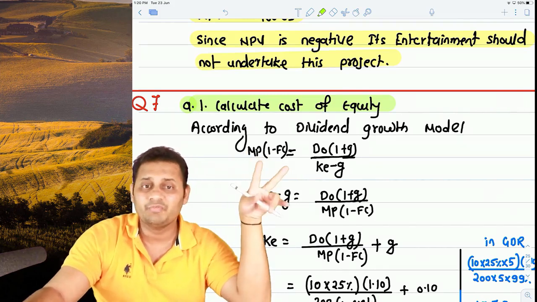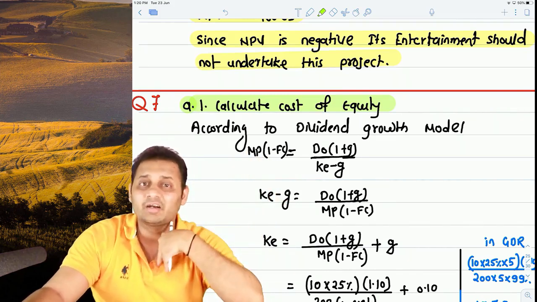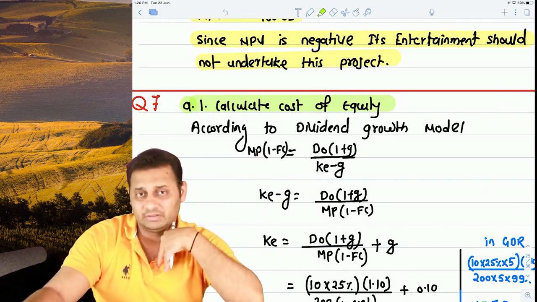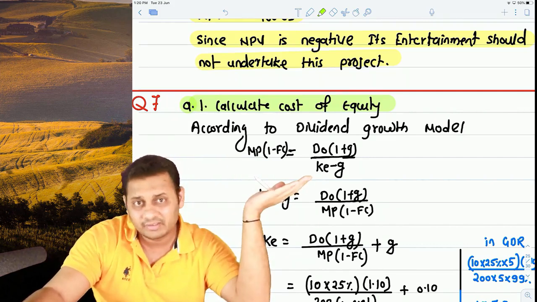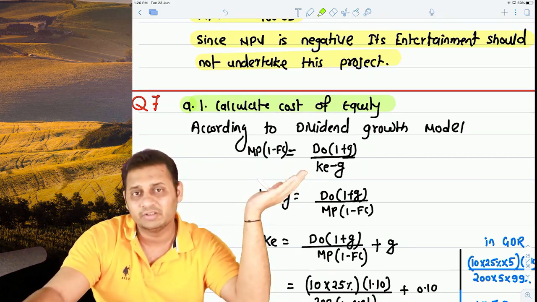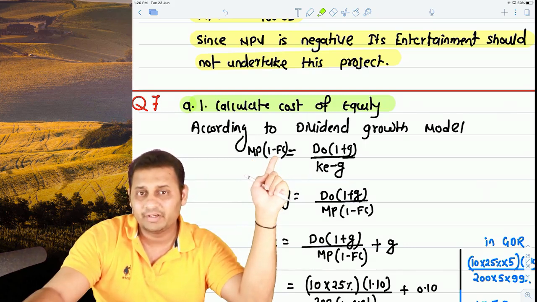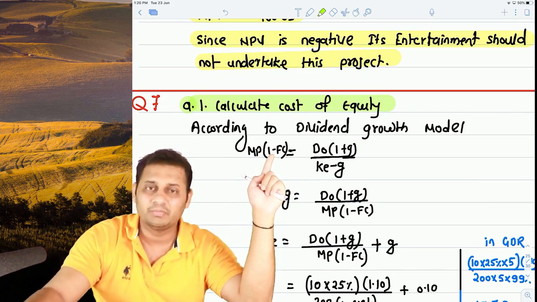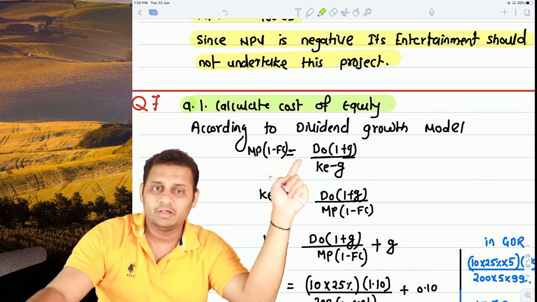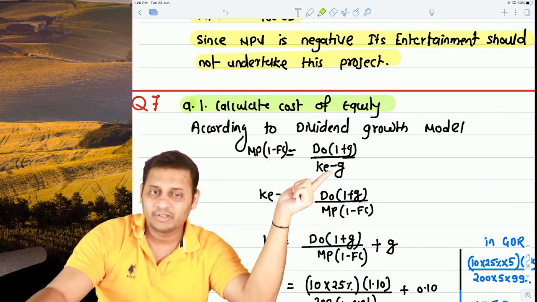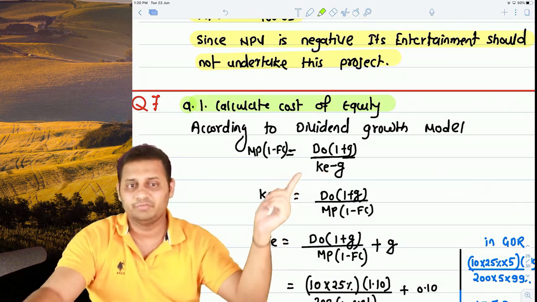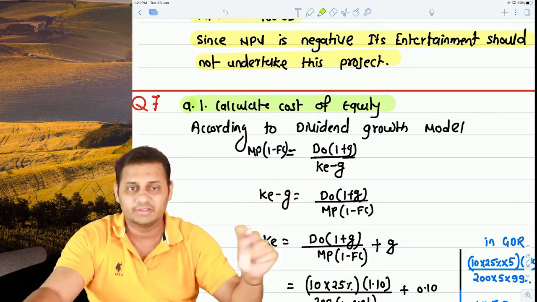Why? Because we want the funds that we are able to use, not the funds raised from the investor. This is the amount paid by the investor, but this is the cost paid to the service parties or intermediaries, is equal to D0 (1 plus growth) divided by (cost of equity minus growth). We shifted this equation to this.